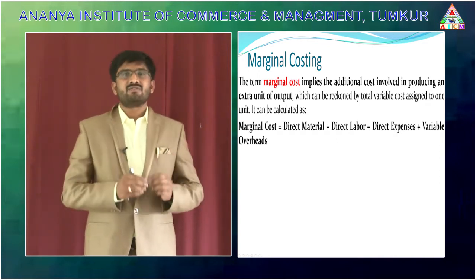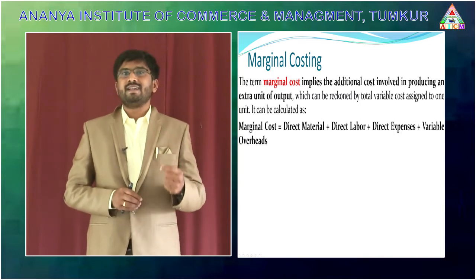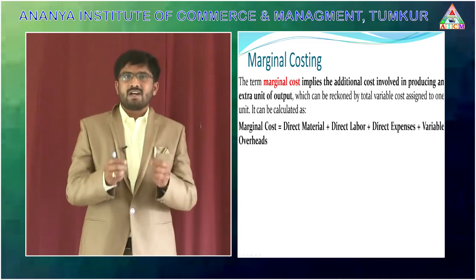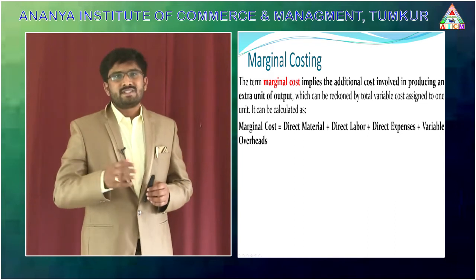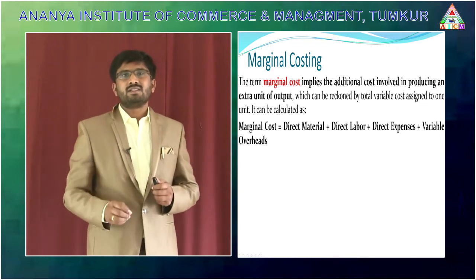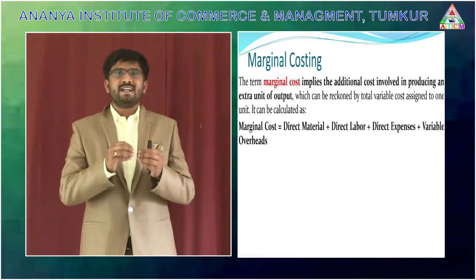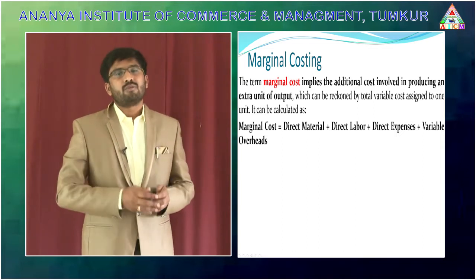Such additional cost may be the raw materials or the inputs spent by the organization in order to produce a product. Such cost we call marginal cost. That's why it can be said that marginal cost is the production cost. It implies that it is an additional cost involved in producing an extra unit of product.